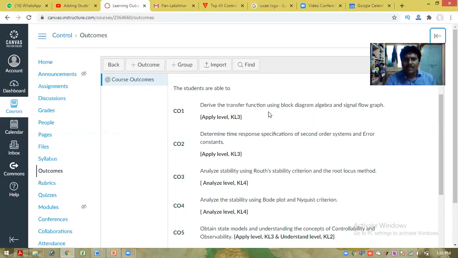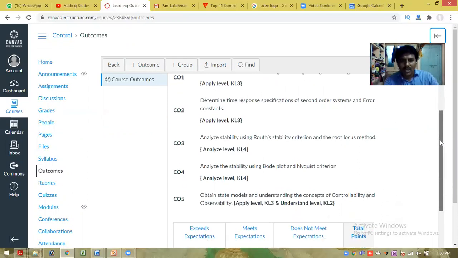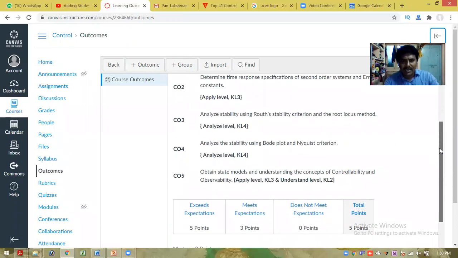And so knowledge levels are also provided. So how will the students get that information? After that, coming to the fourth chapter module, after completion of this particular module, the students are able to analyze the stability using the Bode plot and Nyquist criterion. So the students will get that information after completion of that particular module.